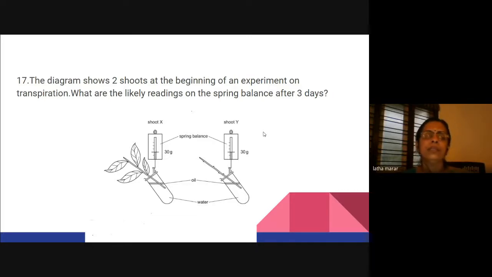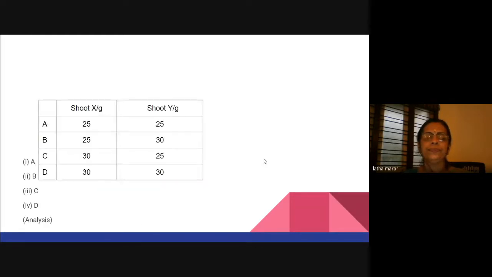Okay, then, what are the likely readings on the spring balance? If a random, it is 30 grams. So in A, it is both 25. After 3 days, in both it decreases. In one it is 25 and the other it is 30.